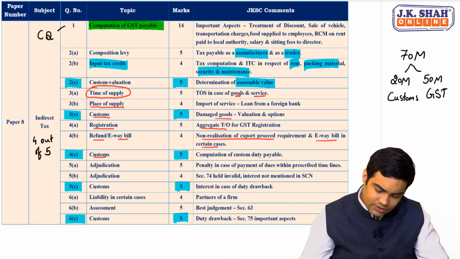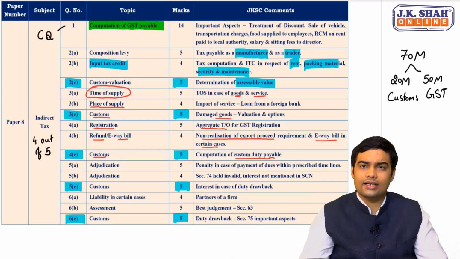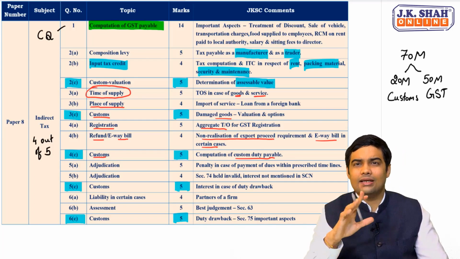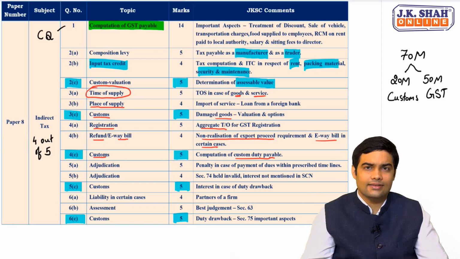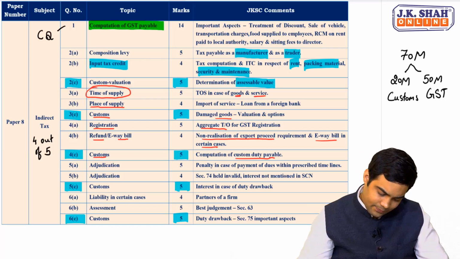4C, again a customs related question which required custom duty computation, basically based on safeguard duty. How would the custom duty calculations work? That was the basic focus on this.